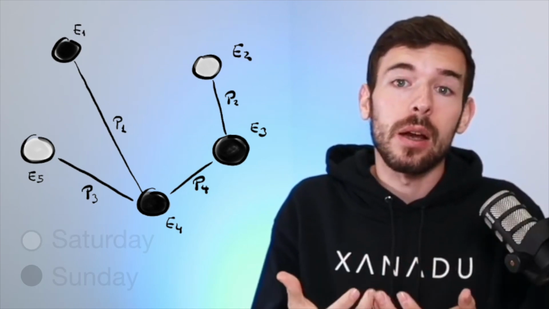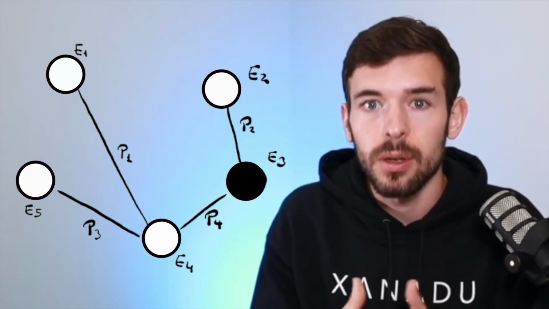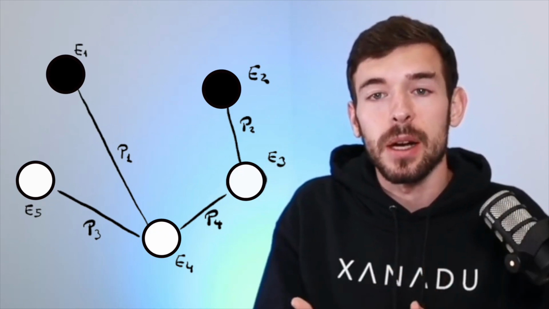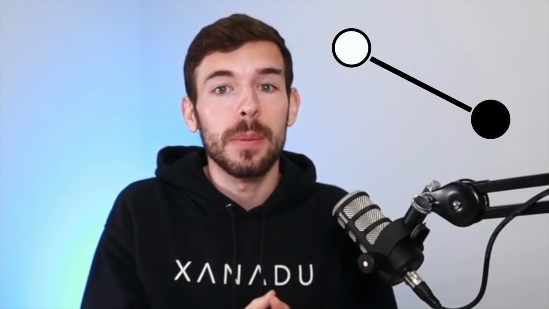So our final goal is to find the best color configuration that maximizes the number of attendances to our events. If we pay attention, what we are trying to do is maximize the number of edges connecting nodes of different color, because it means that both preferences of a specific person happen on different days.